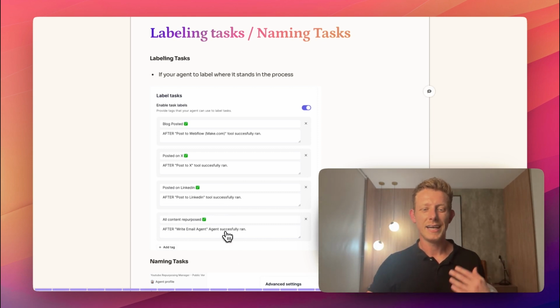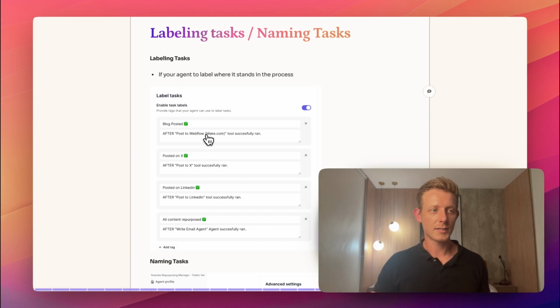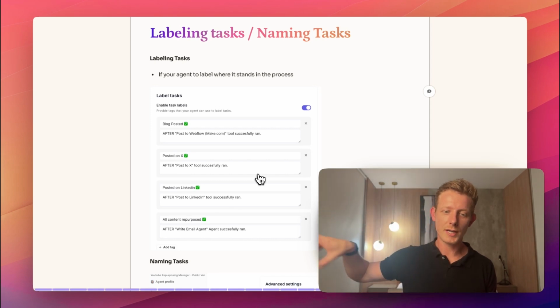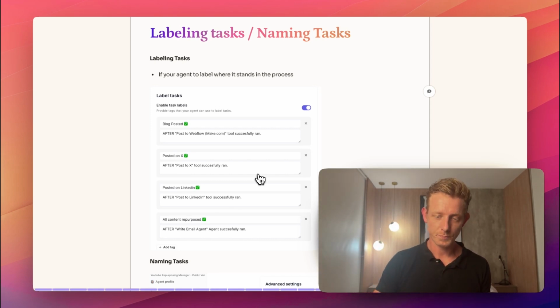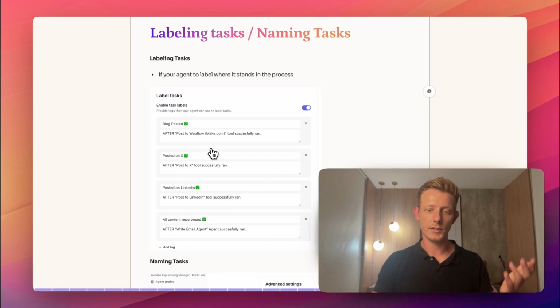In my experience, I'm not a huge fan of this because I notice sometimes it runs into errors because of this feature specifically. From my understanding, it's basically just a tool that Relevance AI added in the background. But if you want to get better organization, you can use this.